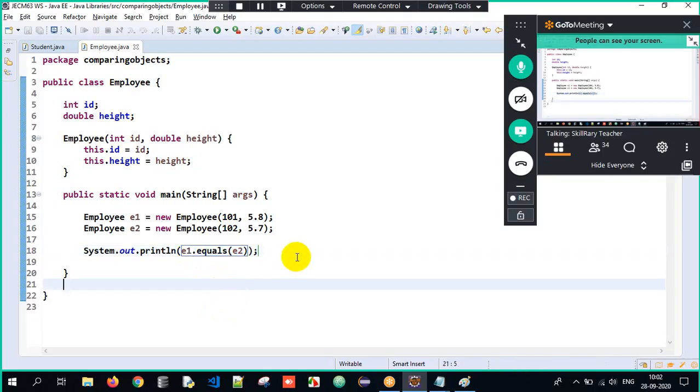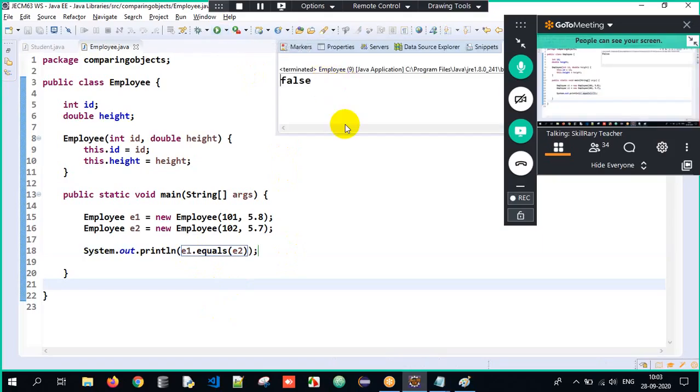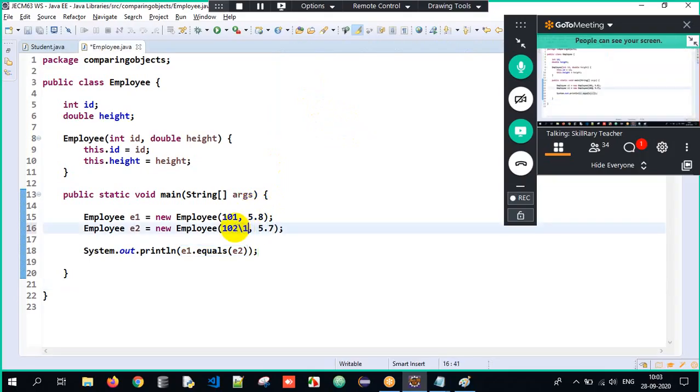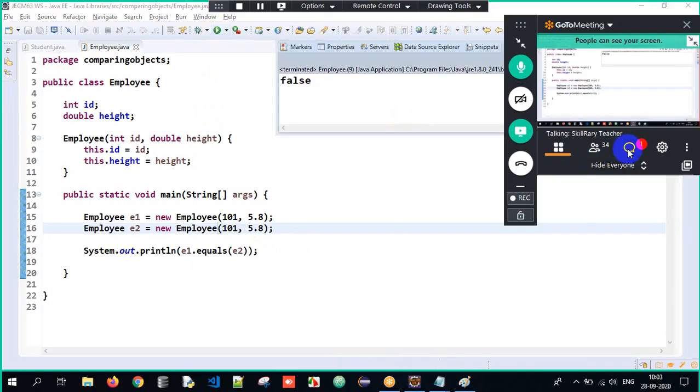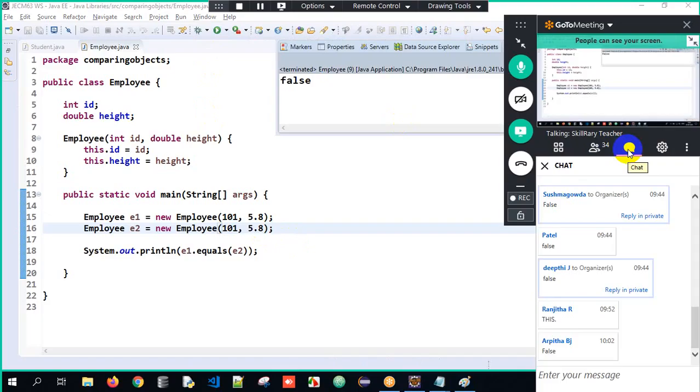E1.equals(E2). Now what will be the output? Sir, when I execute it, the output will be false. Why? Because internally, the default implementation of the equals method is to compare the addresses or the hash code, which is absolutely different because they are two different objects. Obviously, the addresses and hash codes will be different, so it is false only. Even if I give the same content, the ID is same and the height is also same, even now it will give me false only. Why? Because internally it is comparing the addresses or the hash code, which is absolutely different.